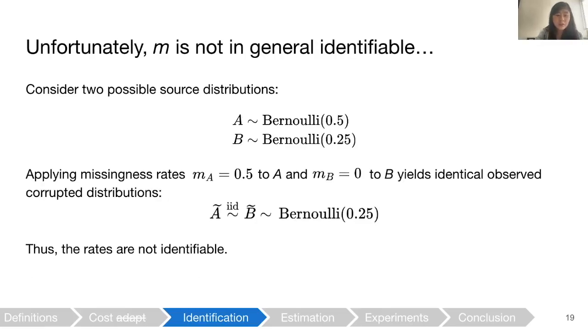So consider two possible source distributions, A and B, Bernoullis of rates 0.5 and 0.25. If we apply missingness rates 0.5 to A and 0 to B, this would yield identical observed corrupted distributions, Bernoullis with rates 0.25. Thus, the rates themselves are not in general identifiable from data.